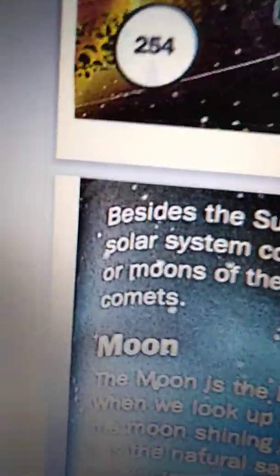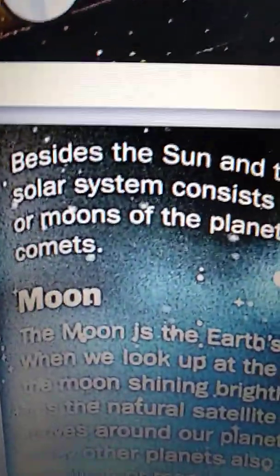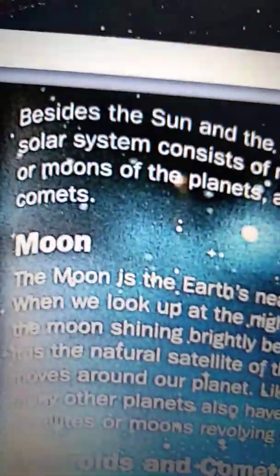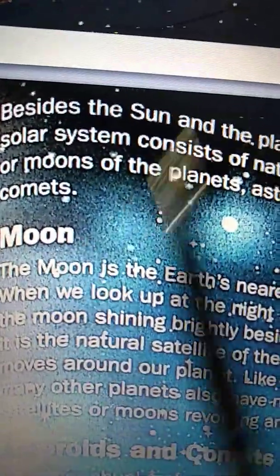Not only the sun and the 8 planets, we can see the moon, asteroids and comets in the solar system. Okay, children, once go through the part of the lesson that we have learned today. From the moon we will continue in the next class.